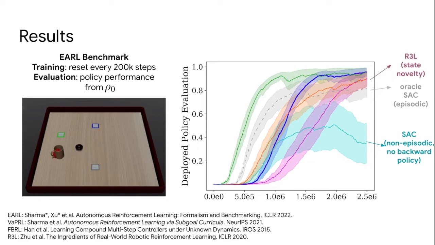For all the autonomous RL algorithms we consider next, the forward policies train exactly the same way and they differ only in the objective for the backward policy. A state novelty reward for R3L, a goal reaching reward to the initial state distribution for FBRL, and a goal reaching reward to create a curriculum for the forward policy for VaPRL. Finally, we have our proposed method MEDAL.